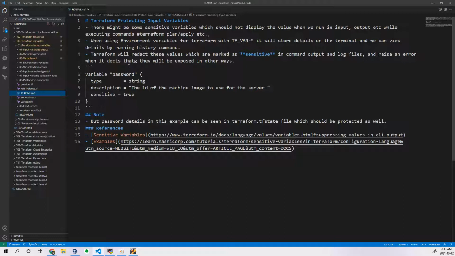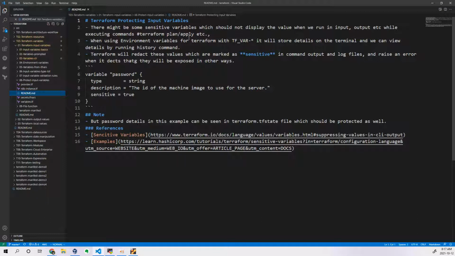When it is printing variable related information, I don't want a few variables to print any value in the terminal. It should be used, but it should not get printed on the terminal or standard output. So in order to avoid exposing such sensitive information, we can use a parameter called sensitive equal to true. There might be some sensitive variables which should not display the value when we run input, output, etc. while executing commands, terraform plan or terraform apply, whatever it is.